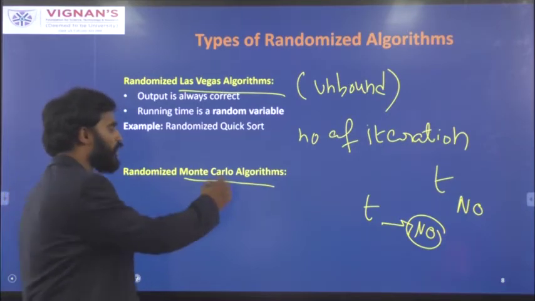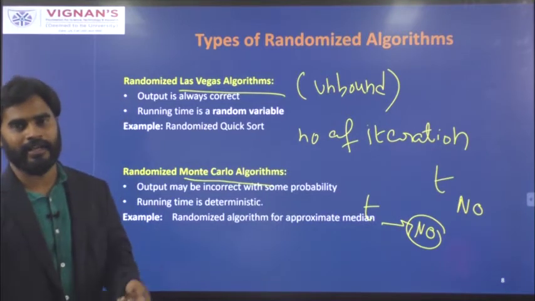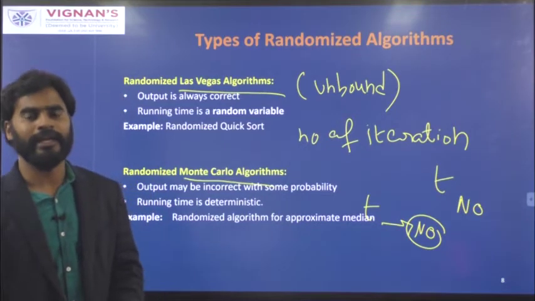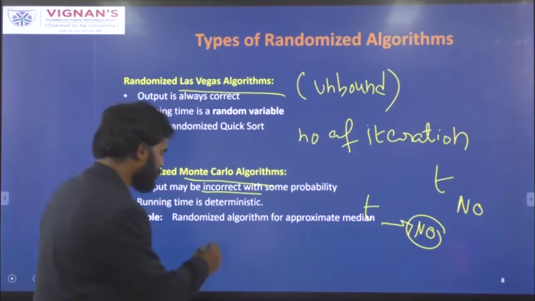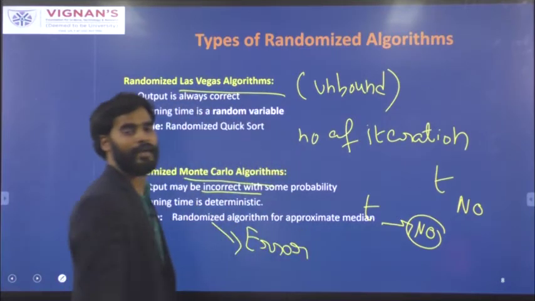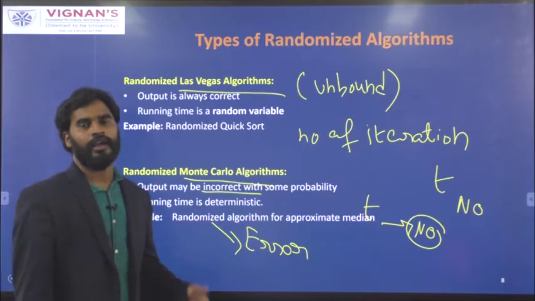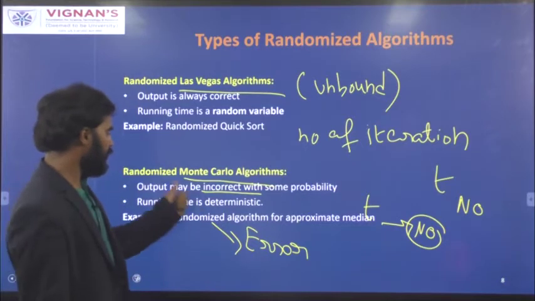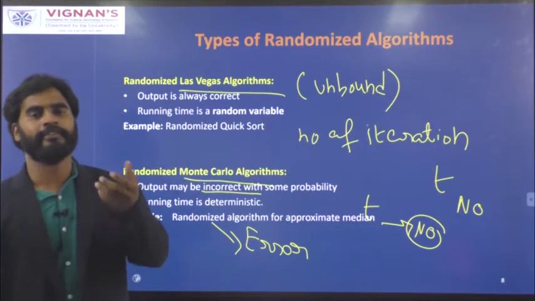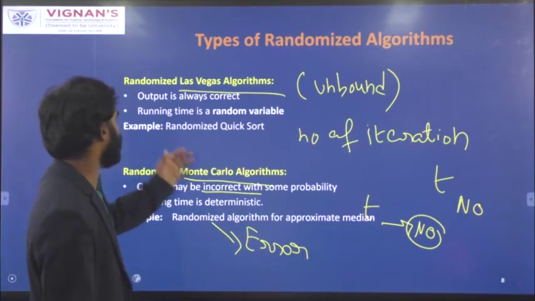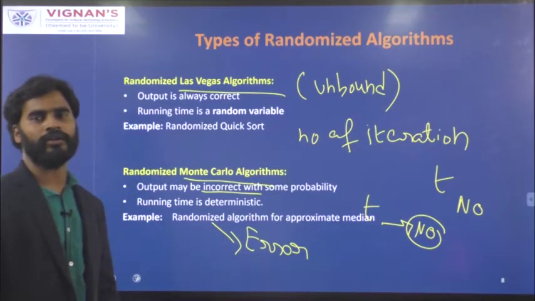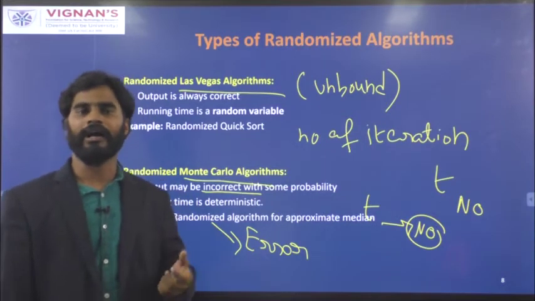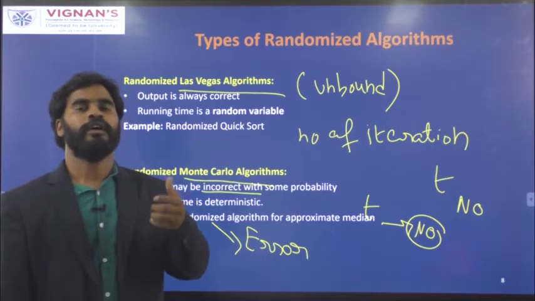Whereas the Monte Carlo algorithm is a bounded randomized algorithm. You will get output in a fixed time interval, and the output is not going to be an exact value. It's an approximate value, and here there is a chance for error. If you go with a Monte Carlo randomized algorithm, there is always an error, and you can use these algorithms if you allow error up to a certain limit. And here the randomized algorithm will produce output in a fixed time interval. It is up to you to choose whether to use a randomized Las Vegas algorithm or a Monte Carlo randomized algorithm, depending on whether you need the exact output or an output where you are allowed a fraction of errors.